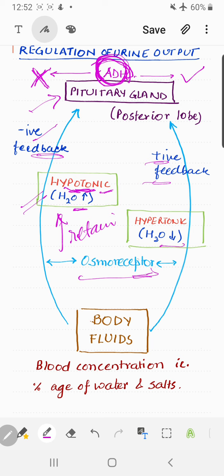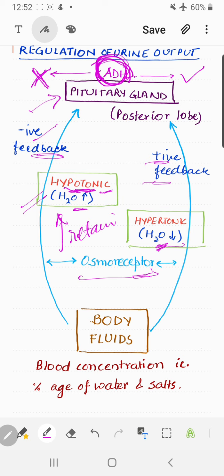But on the other hand, when these osmoreceptors realize that okay, water concentration in the blood is going down, the blood is becoming hypertonic, salts are more and water is less, in that case you will be wanting more water to be retained in the body. Why? Because you want your blood to be normal, not hypertonic. So you have to add water. From where you will be adding it? You have to reabsorb it through the kidney, right?